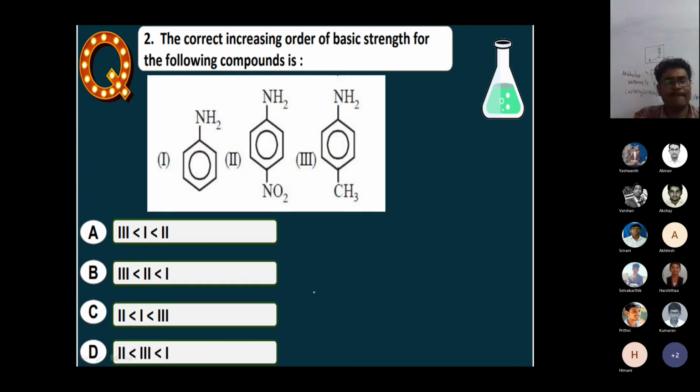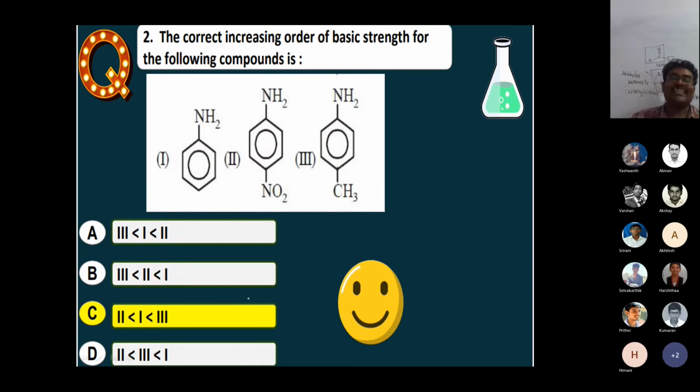Nobody has an idea? Sir, I guess A. You guess A, Andhra? Wrong. Sir, I think B, Chennai. Which one is correct, Chennai or Andhra? Sir, I think Chennai. Chennai is the correct answer. Why? Because it is an electron donating group, so the basic strength will be more. The nitro group is electron withdrawing, so the basic strength will be less.